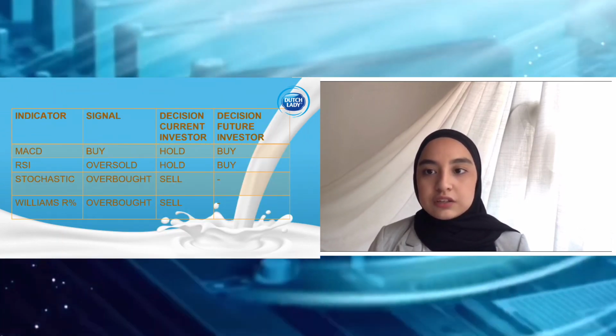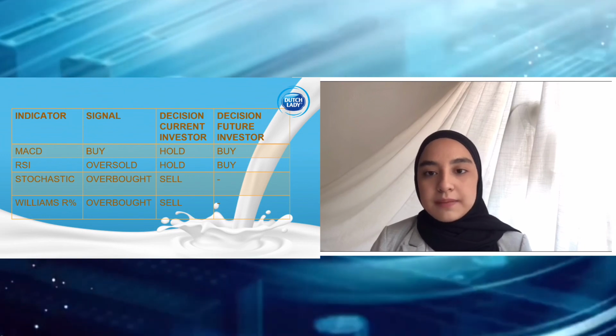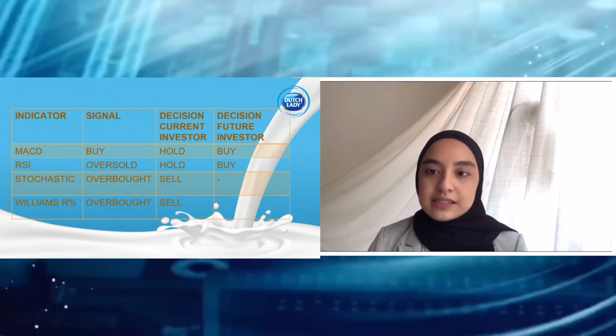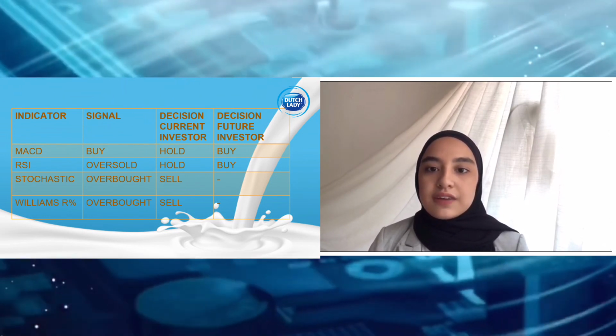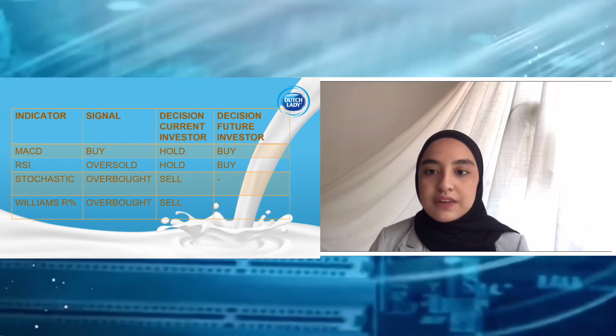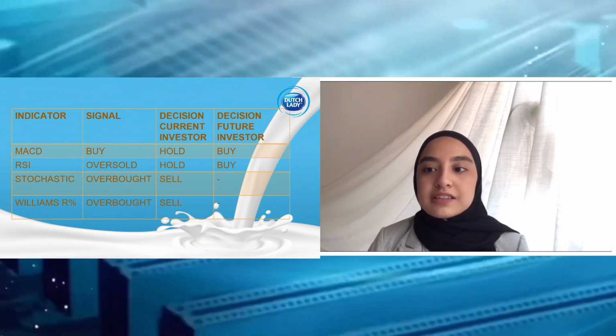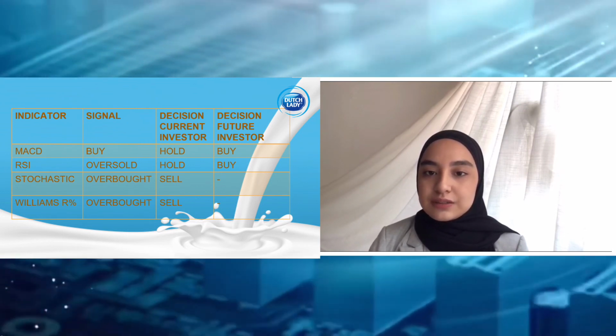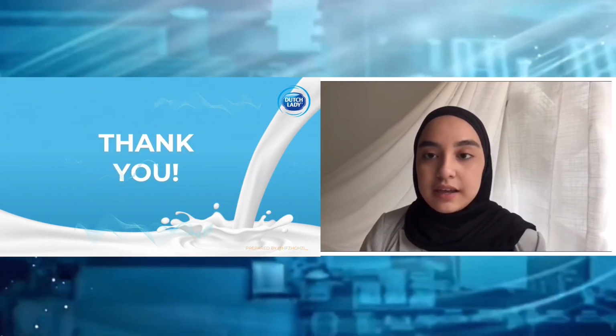Therefore, we can conclude that from the four indicators of MACD, RSI, stochastic, and also Williams %R, current investors are recommended to hold their shares as the price will increase, and future investors are recommended to buy stock as the price will increase soon. That's all from us, and I hope you enjoyed the entire video.